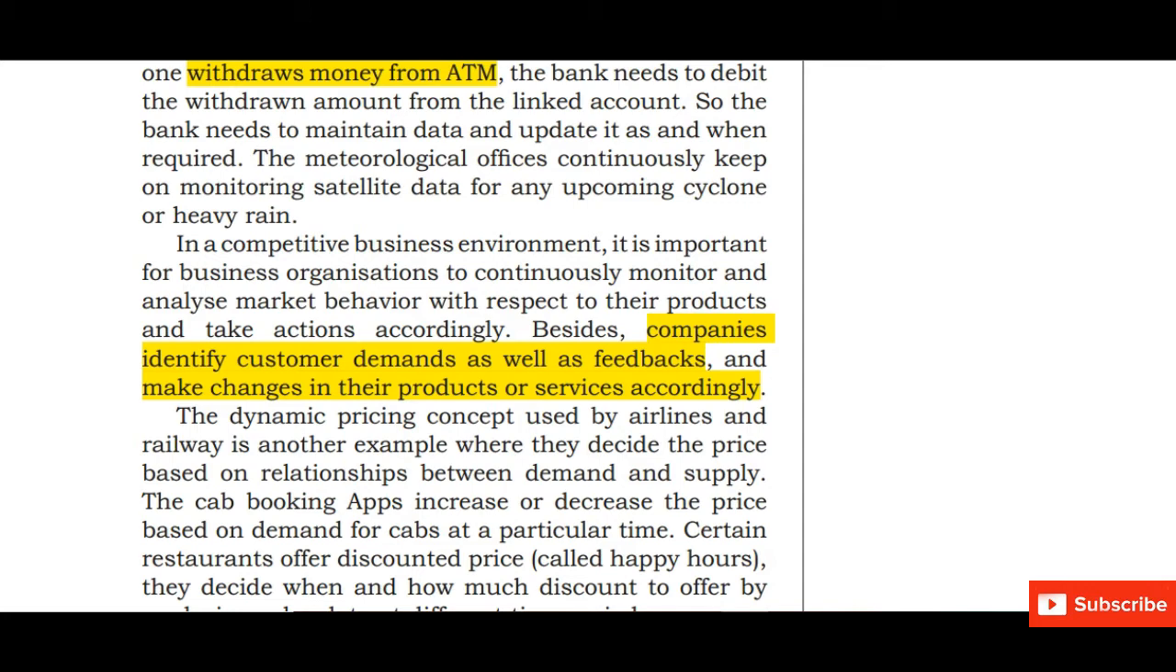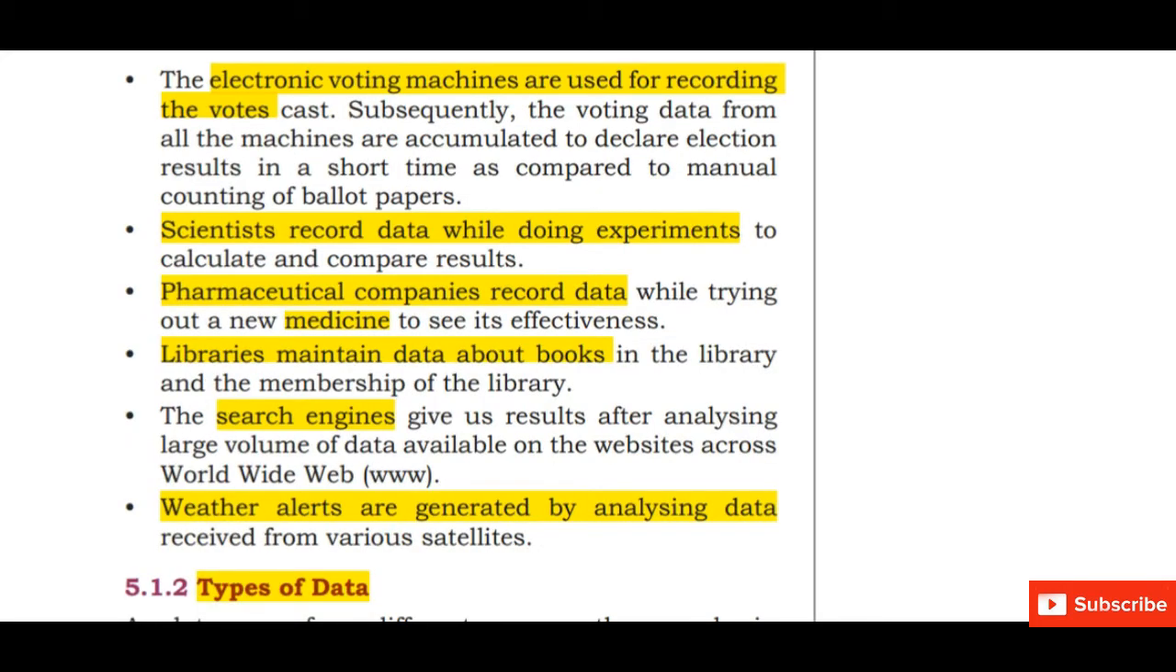Besides business, some other scenarios where the data are stored and analyzed for making decision. First, electronic voting machine used for recording the votes. Scientists record data while doing experiments. Pharmaceutical companies record data while trying out a new medicine. Libraries maintain data about books. Search engine gives us result on the basis of large volume of data available across the internet. Weather alerts are generated by analyzing the data.